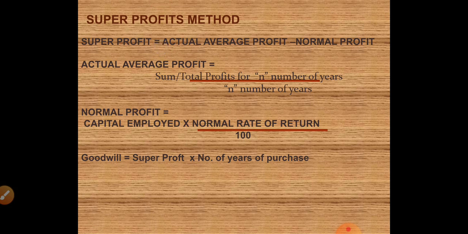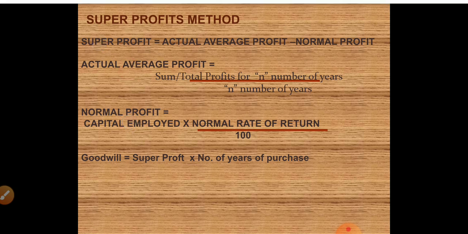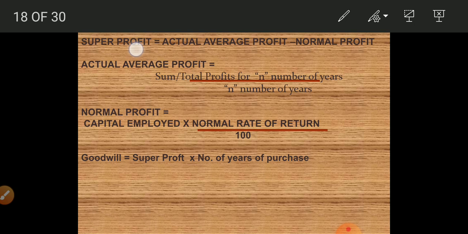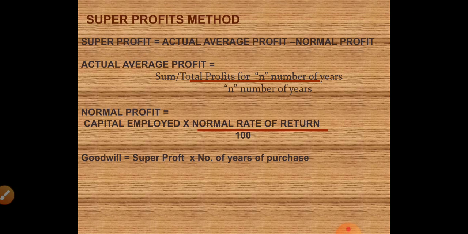Okay, super profit is equal to actual profit which you calculated here minus normal profit. So you find super profit. Goodwill is equal to super profit into number of years of purchase. So first calculate the average profit, next calculate the normal profit. Third step, average profit minus normal profit is equal to super profit. Fourth step, goodwill is equal to super profit into number of years of purchase.